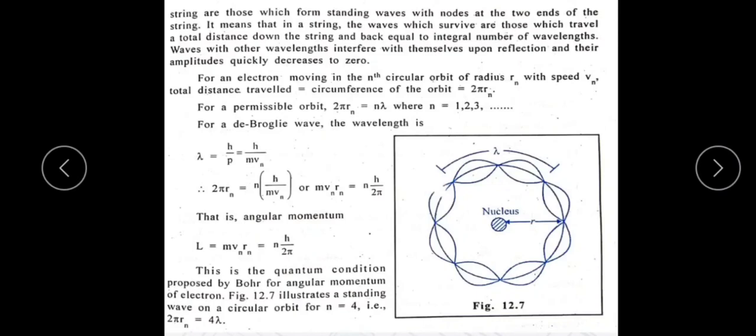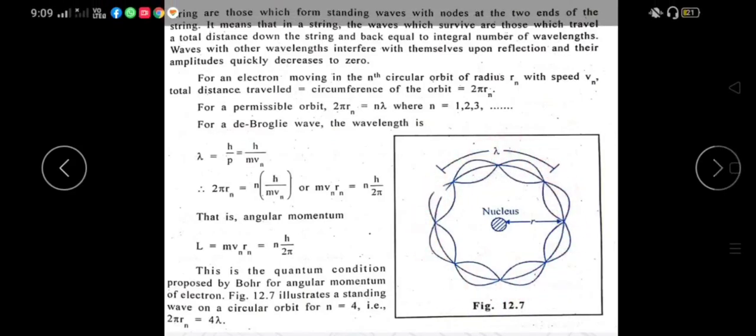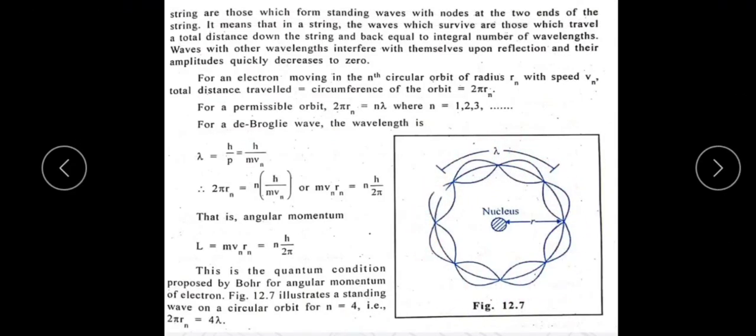See here, de Broglie explains this using the electron revolving around the nucleus. When the electron is revolving around the nucleus in the circumference of the circle, there are 4 waves given in the illustration as shown in the 12.7 diagram. This is the quantum condition proposed by Bohr for the angular momentum of an electron.